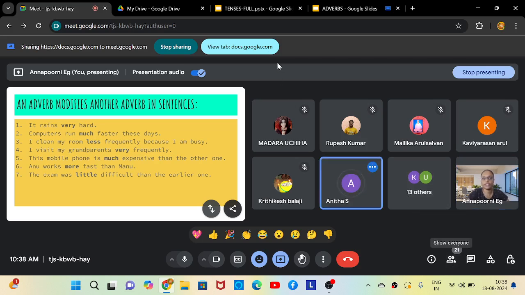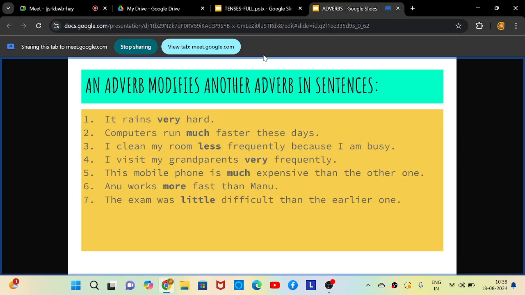It rains very hard. Computers run much faster these days. I clean my room less frequently because I am busy. I visit my grandparents very frequently. This mobile phone is much more expensive than the other one. Anu works more fast than Manu. The exam was a little difficult than the earlier one.